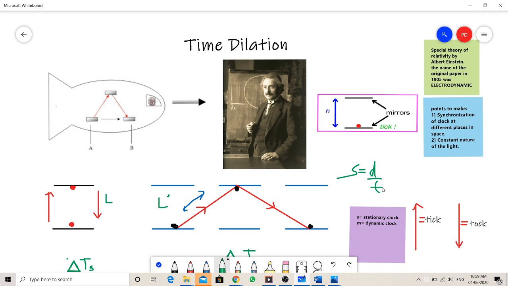Speed equals distance by time. So when you have a high, weird speed, it is natural that the nature of space and time is also weird. Space and time themselves act weird.